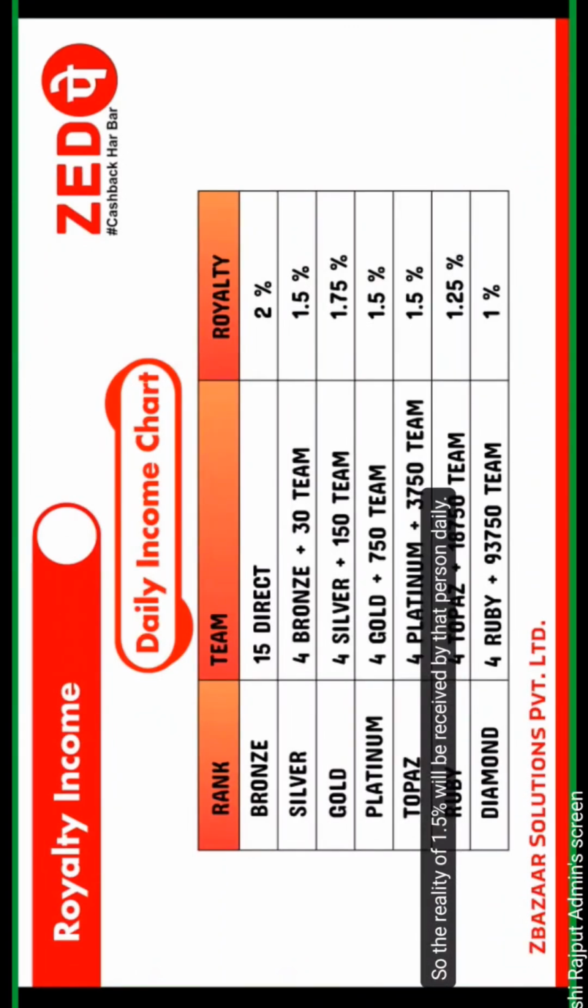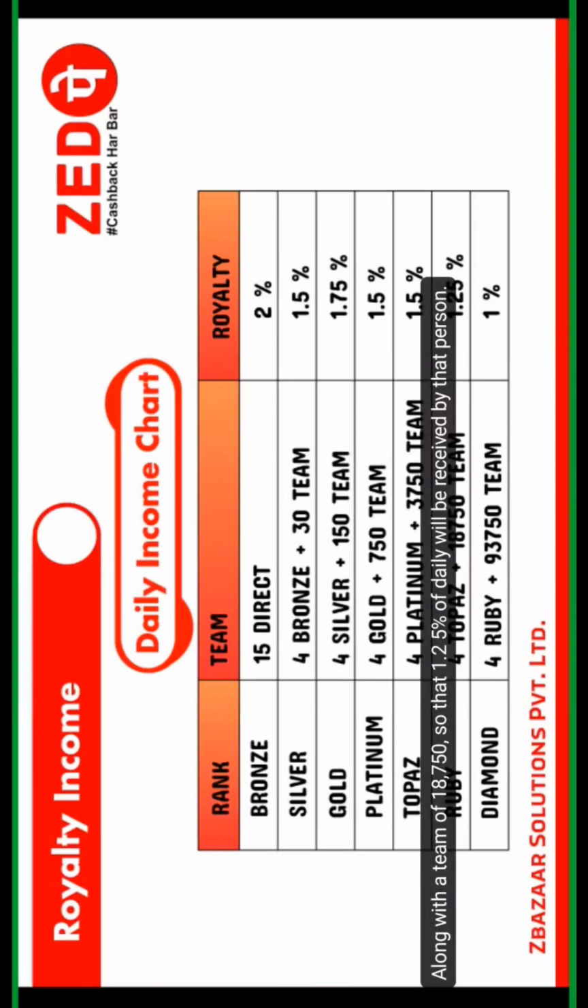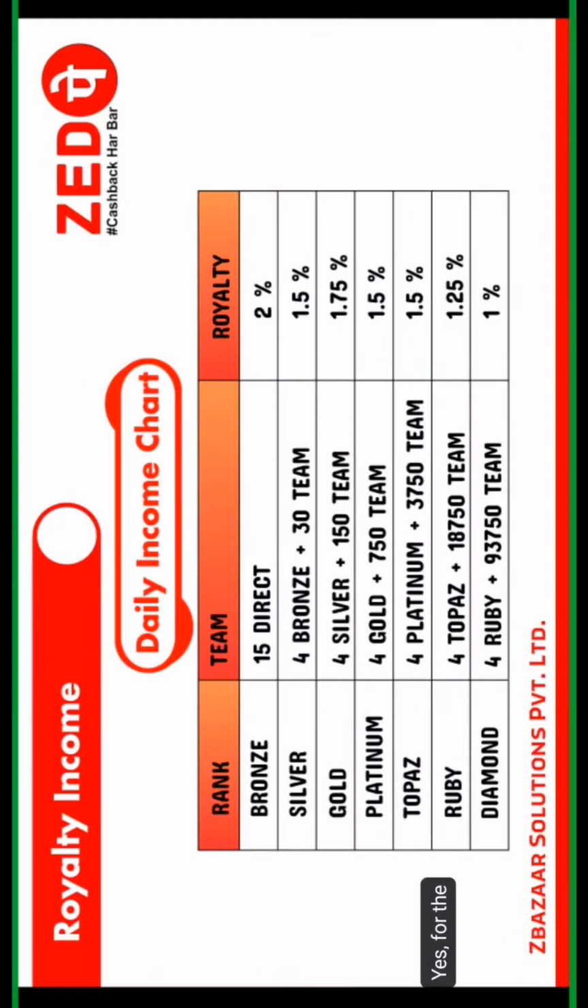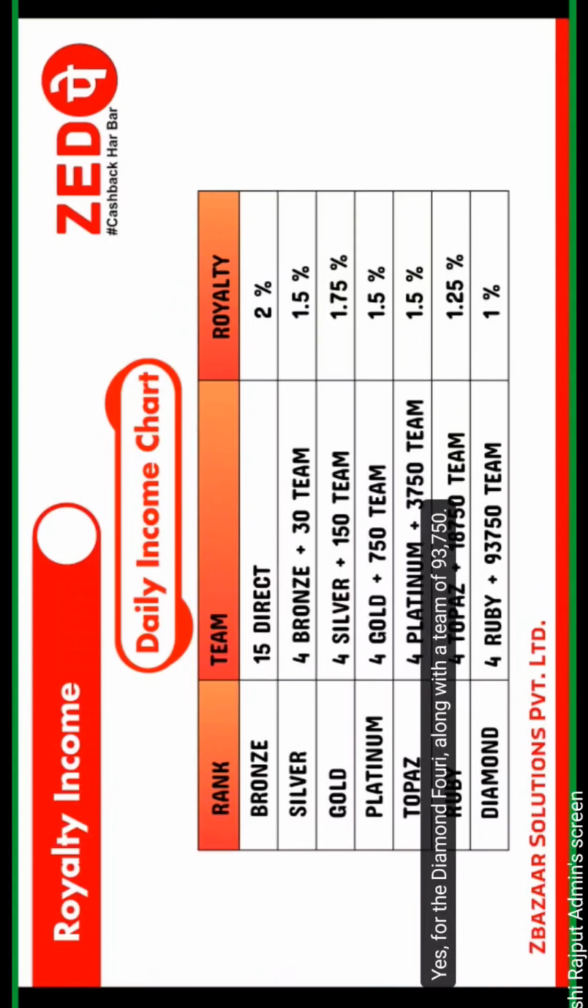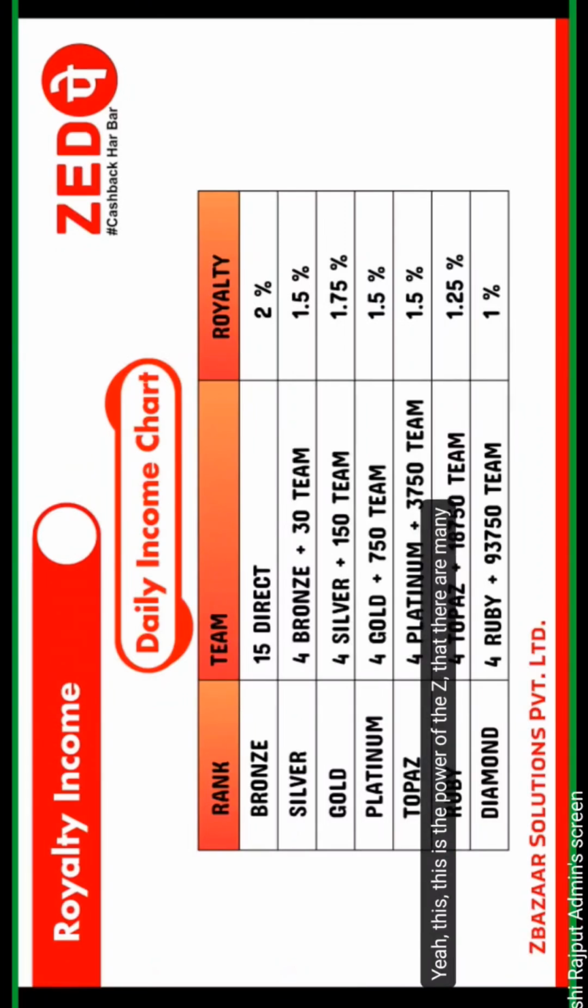So for the Ruby rank, 4 topaz, yes, you fulfill the 4 topaz along with a team of 18,750, so that 1.25% of daily royalty will be received by that person. So for the diamond, 4 ruby along with a team of 93,750, so that the daily royalty income of 1% will be received by that person. Yeah, this is the power of ZPay, that there are many types of income a person can earn from ZPay, right?